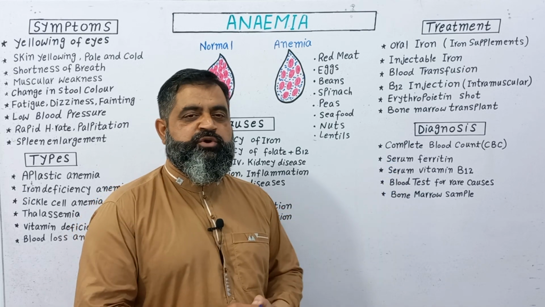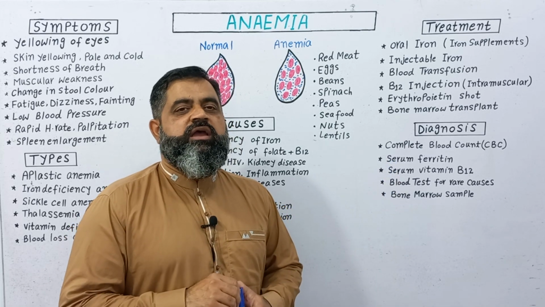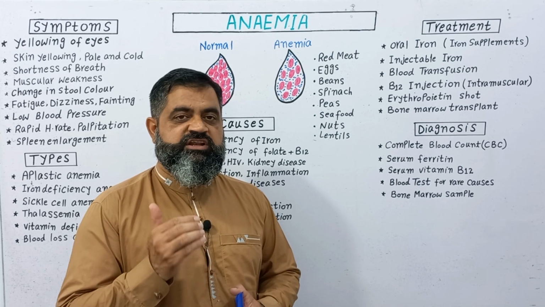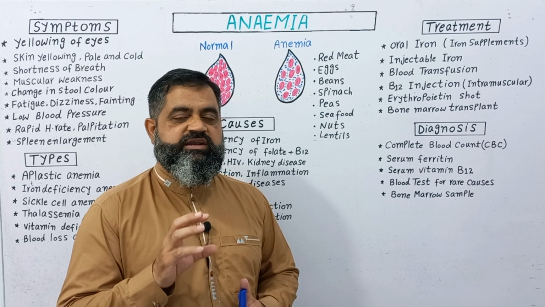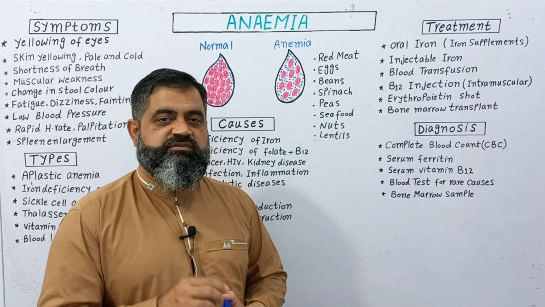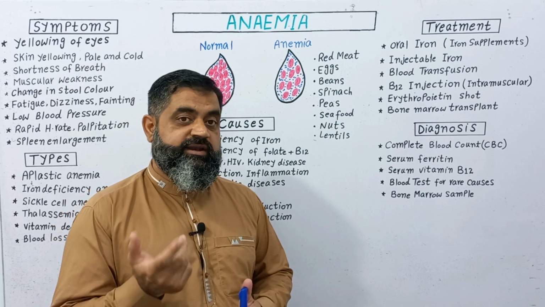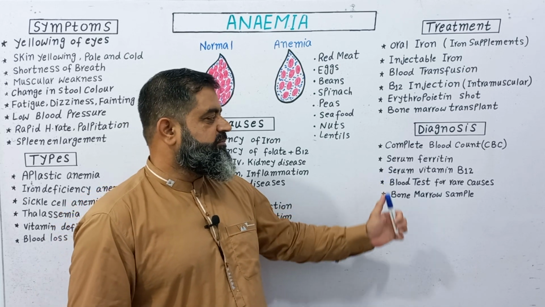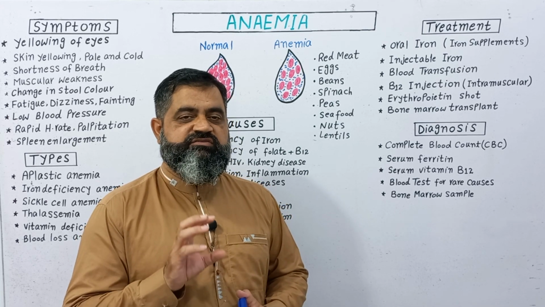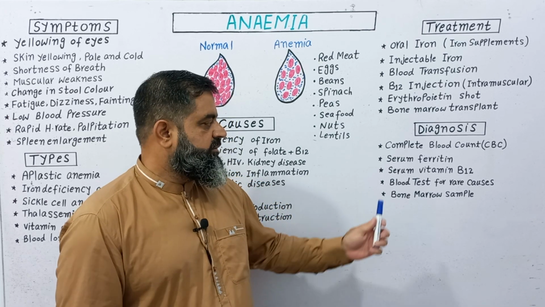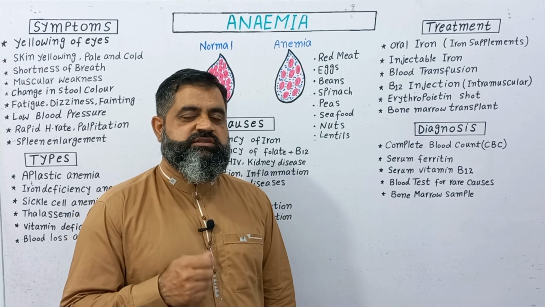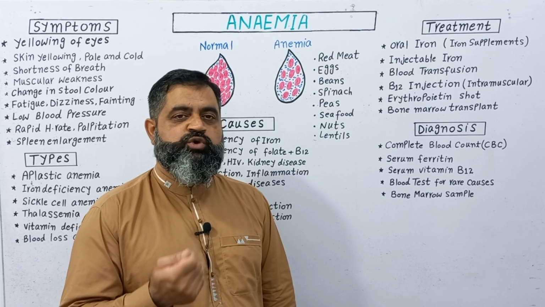Serum ferritin is a protein found in the blood which helps to bind oxygen, and if the serum ferritin level is low in the blood, it is a sign of anemia. At this level we can also check the serum iron level. Serum vitamin B12 is usually performed to check for vitamin B12 deficiency. Blood tests are also done for rare causes like HIV, cancer, thalassemia, sickle cell anemia, leukemia.